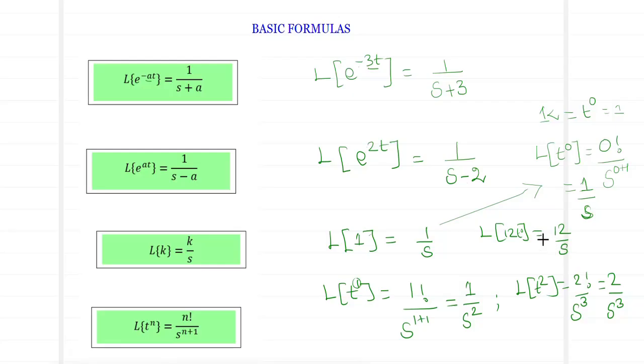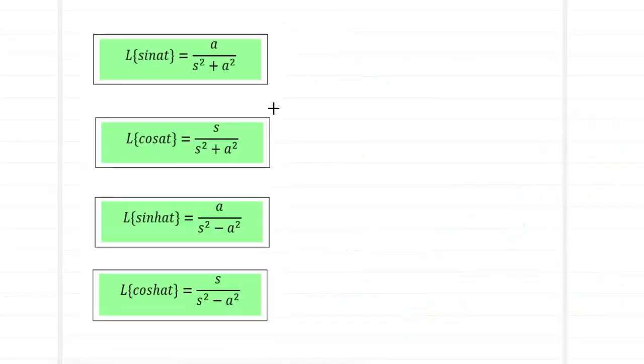So this is going to be the first set of formulas. Let us move to the next set of formulas. What is Laplace of sine at? Whenever I have sine at, it is going to be a divided by s square plus a square. What is Laplace of cos at? It is s by s square plus a square. So what is the difference we notice over here? When it is sine, the numerator has an a. When it is cos, the numerator has an s.